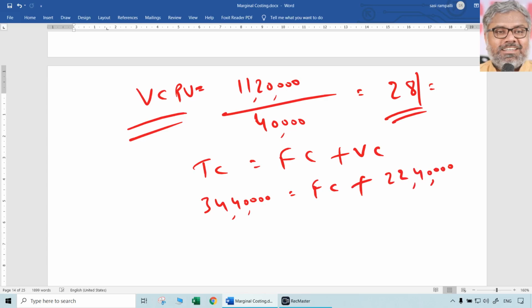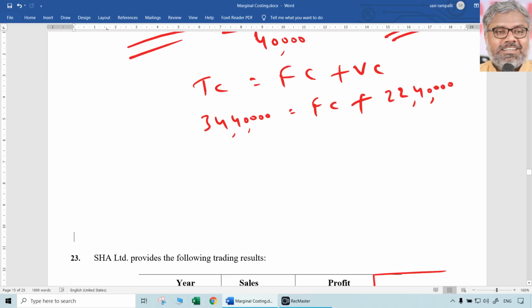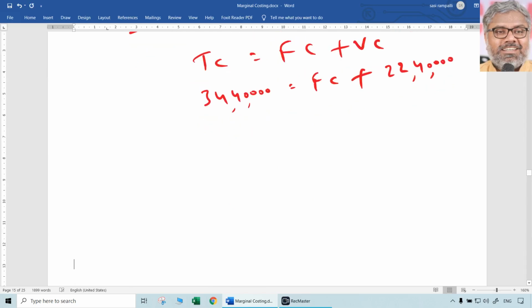Which means fixed cost is 34,40,000 minus 22,40,000, that is 12 lakh rupees. That is part of the answer for the first question.